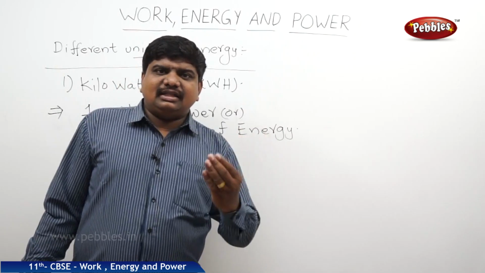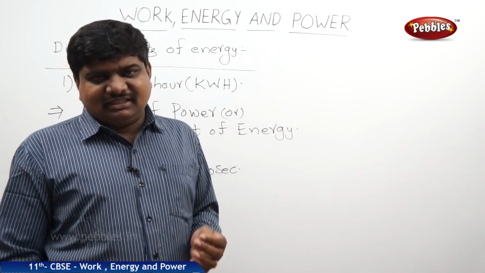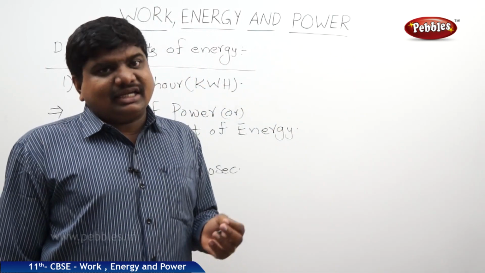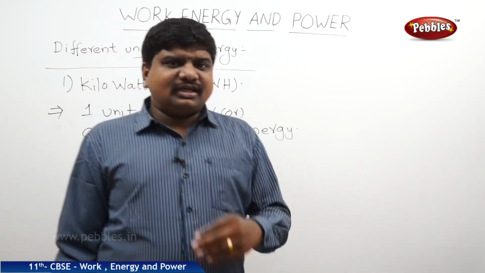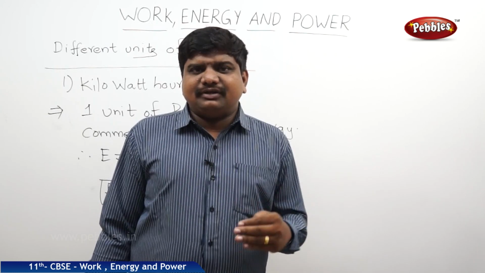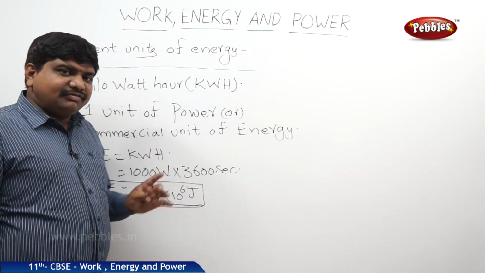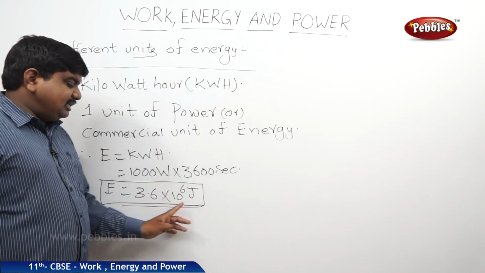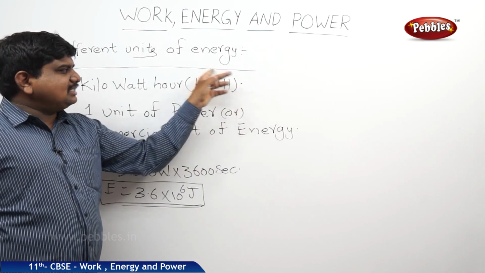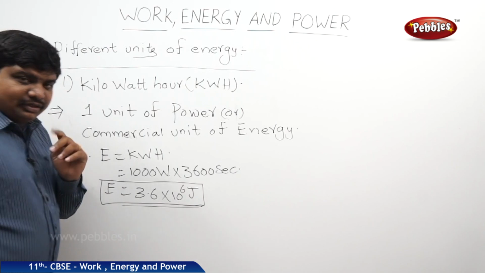Like this, the electricity person will come to the house and see the difference between the previous reading and the present reading, and he will say that some 80 to 100 units are consumed, or some 200 units are consumed in this month or in this period from one particular date to another. What is the meaning of this consumption of energy? 1 unit means these many joules. In terms of the commercial unit, 1 unit is set as 1 kilowatt hour. This is one form of energy.